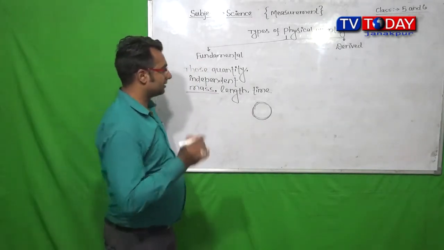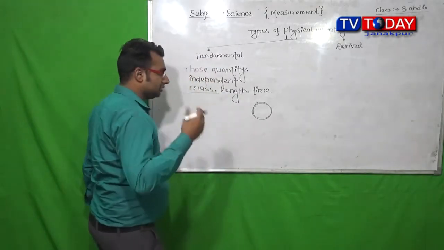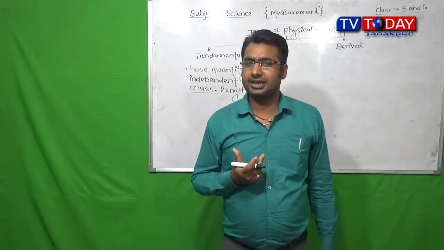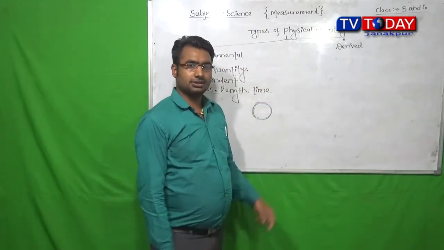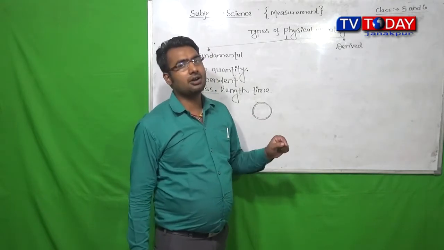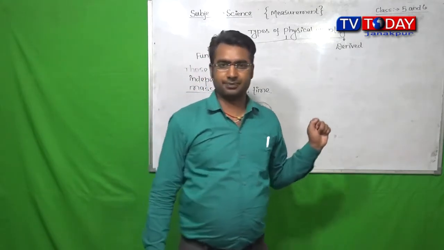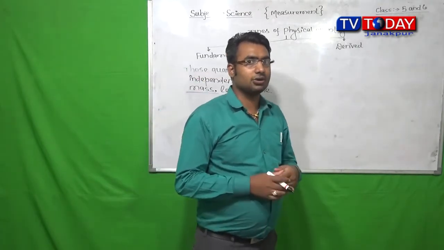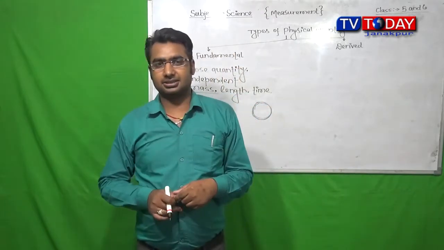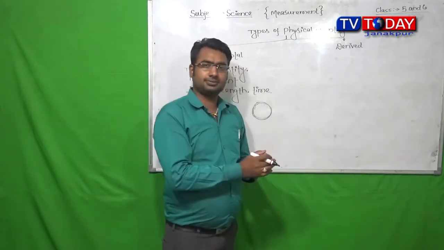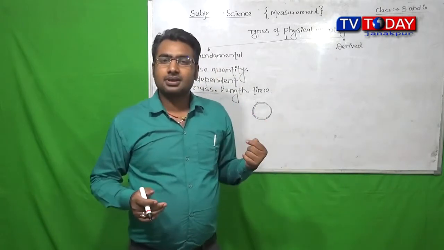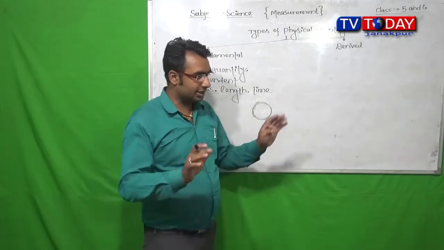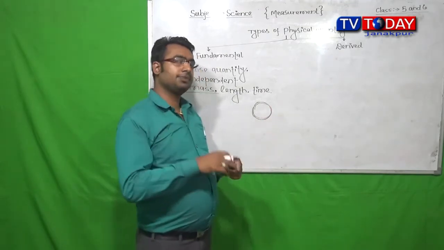Similarly, to measure the temperature of a body, we can directly use a thermometer and find out the exact temperature of that body. It is not necessary to measure other physical quantities of the same substance, like the mass or the length of that substance, to find out the temperature.